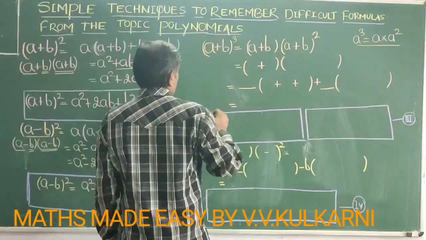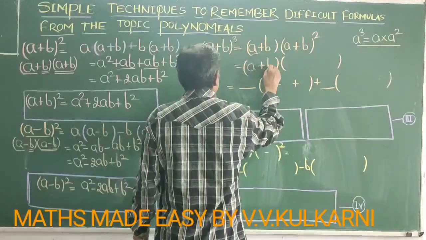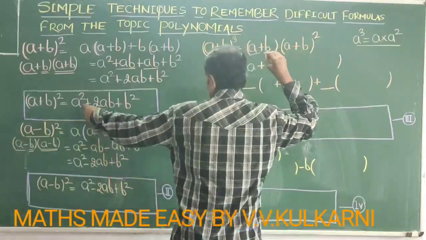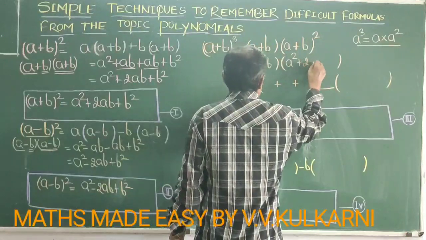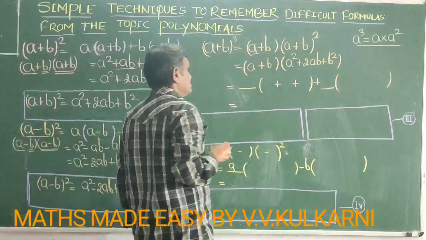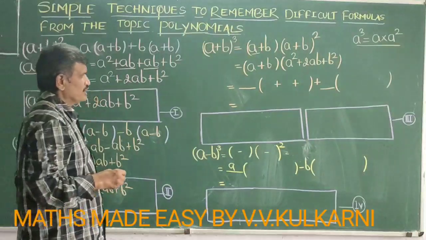In the next step, a plus b whole square is already known to you: a squared plus 2ab plus b square. So the same I am putting out here.